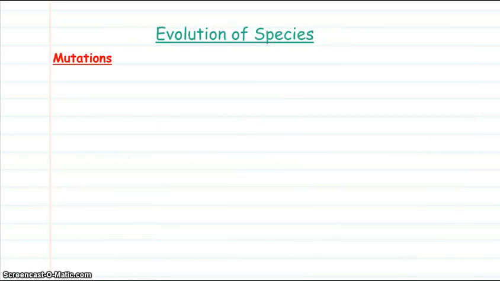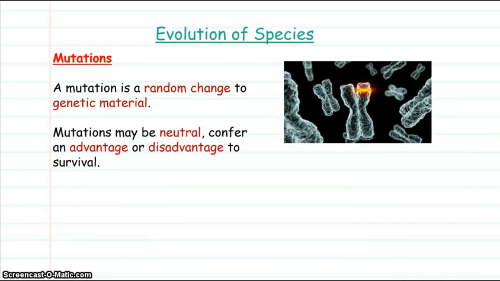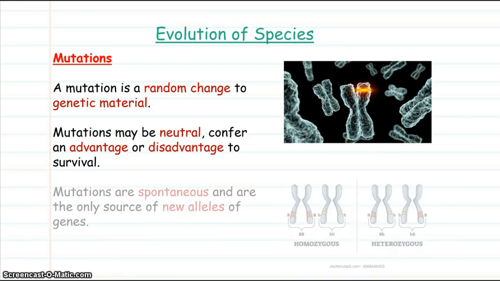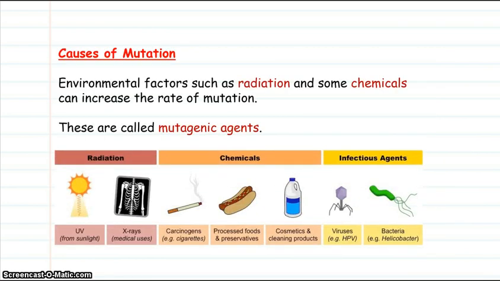Now we come to evolution of species. Mutations are random changes to genetic material. Mutations may be neutral, confer an advantage or a disadvantage to survival. Mutations are spontaneous and are the only source of new alleles of genes. The causes of mutations: environmental factors such as radiation and some chemicals can increase the rate of mutation, and these are called mutagenic agents.